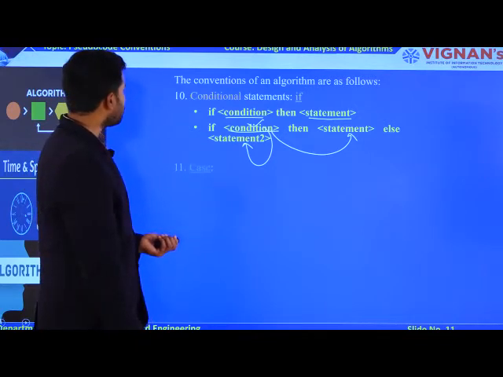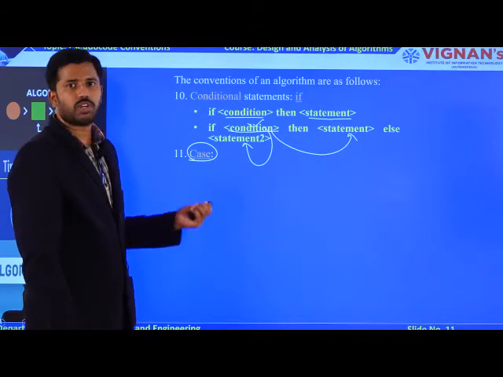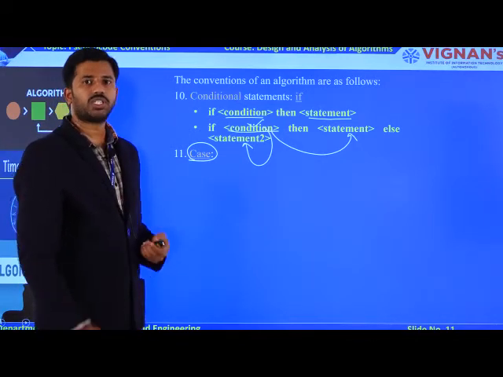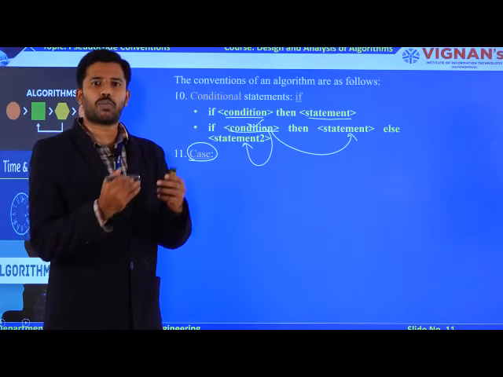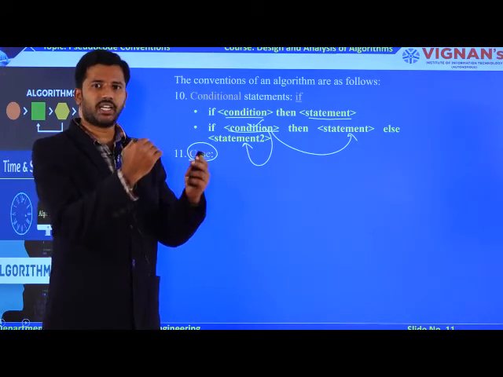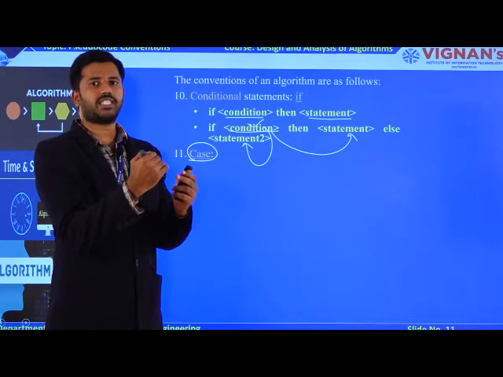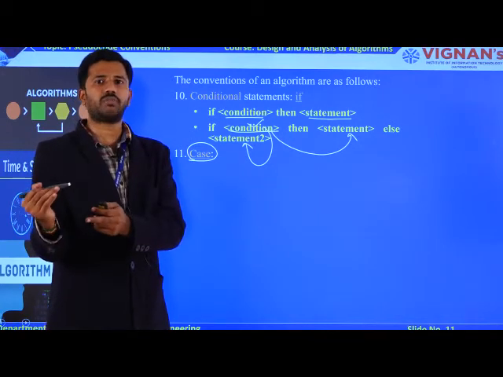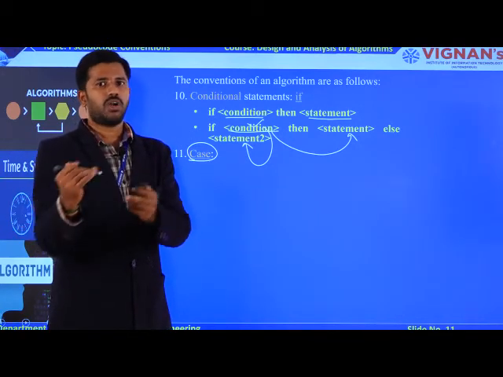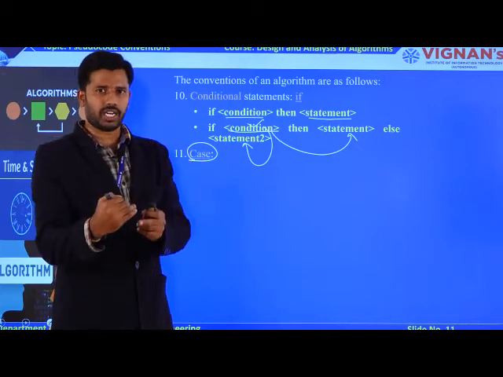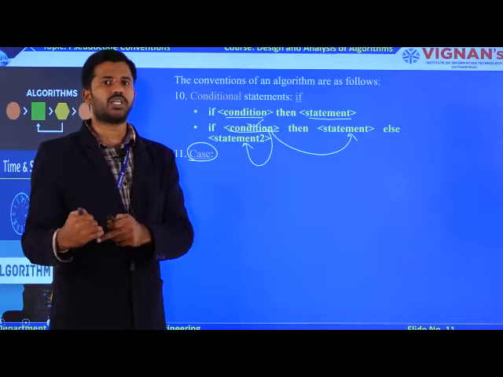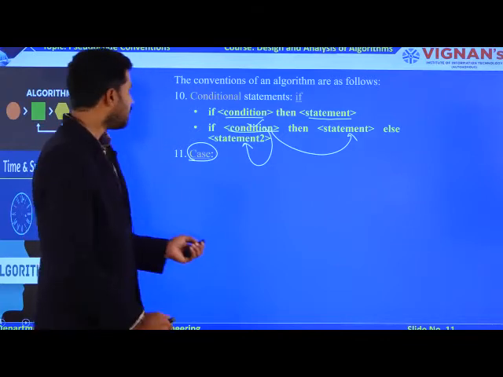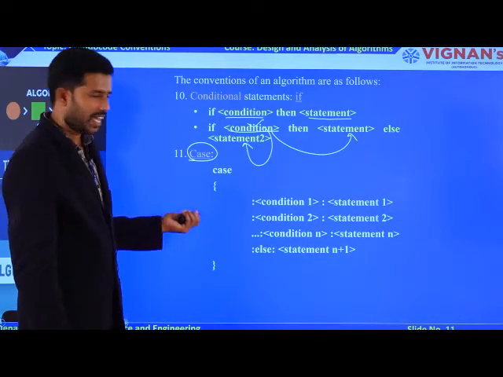Okay. Now, coming to the next one, which is going to be the case. This will be similar to your switch case. So, how will the switch case be executed? In the switch case, you are going to have a particular number of cases. If the case is satisfying, then only you are executing particular statements. So, if all the cases have failed, ultimately at last you are going to have a default case to execute the default logic.